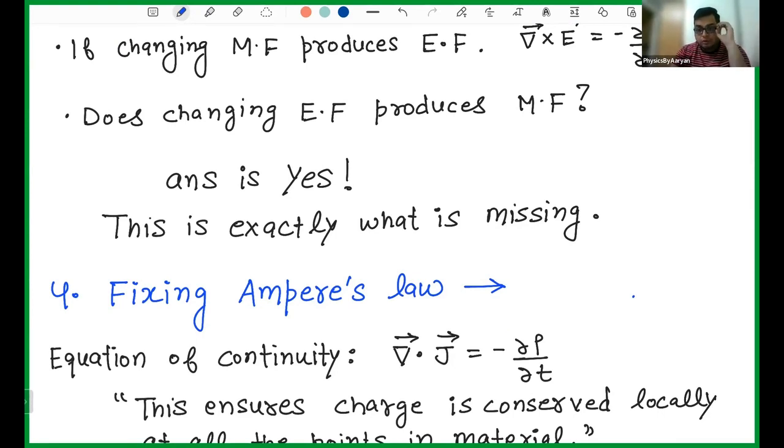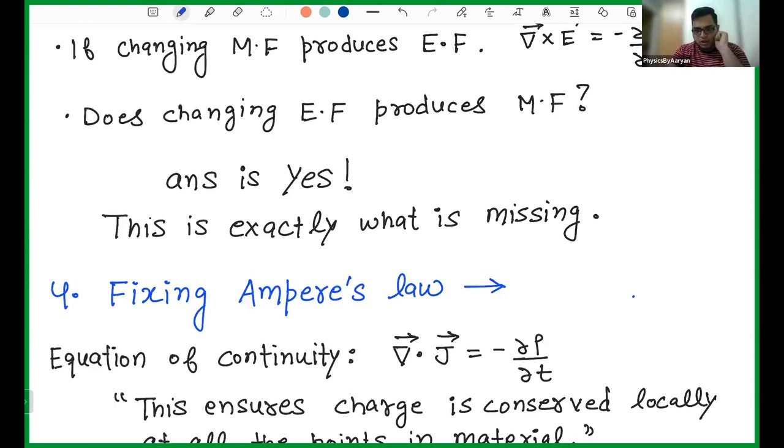And the piece was that yes, if your electric field is changing, what do you mean by that? If your voltage is changing or your charge is changing, then you will generate a magnetic field. Generating magnetic field means generating current. So if the charge starts to change with time, let's say I have 2 coulomb charge, 3 coulomb, 4 coulomb, 5 coulomb, I'm continuously changing my charge, then I will start getting current, or you can say magnetic field.